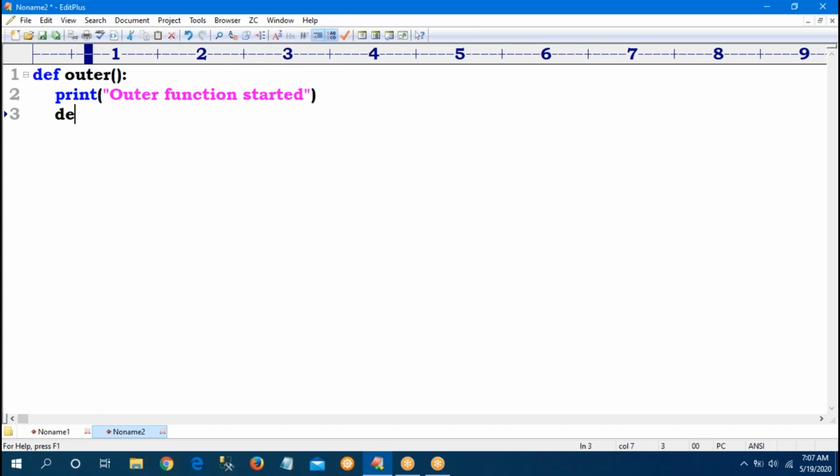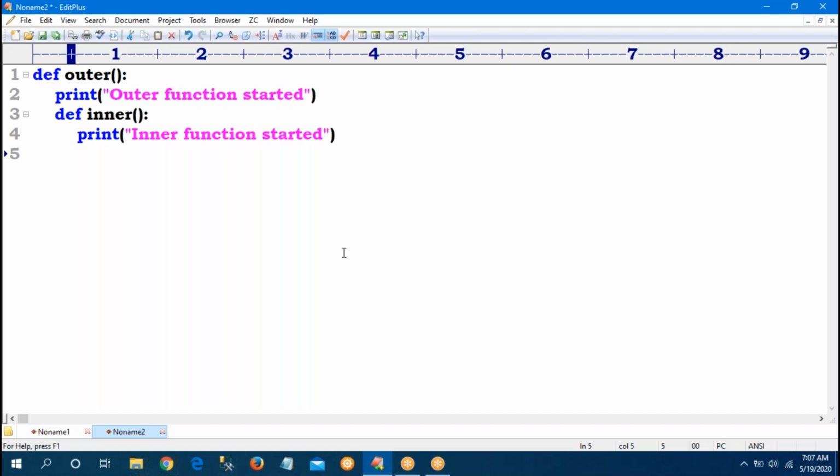Inside, one more function, I have given def inner. Inner is not a keyword. Inside the function I am declaring this as inner. The function name is your wish, anything you can give. The main function is outer function. Outer function is started. In inner I have given print, "Inner function started." So come out of the function definition.